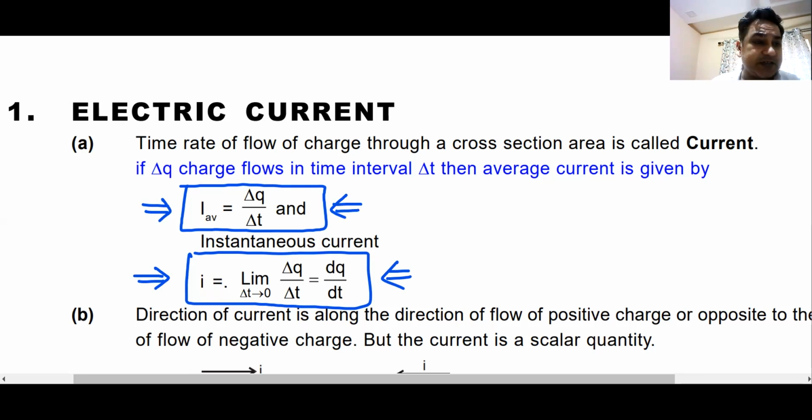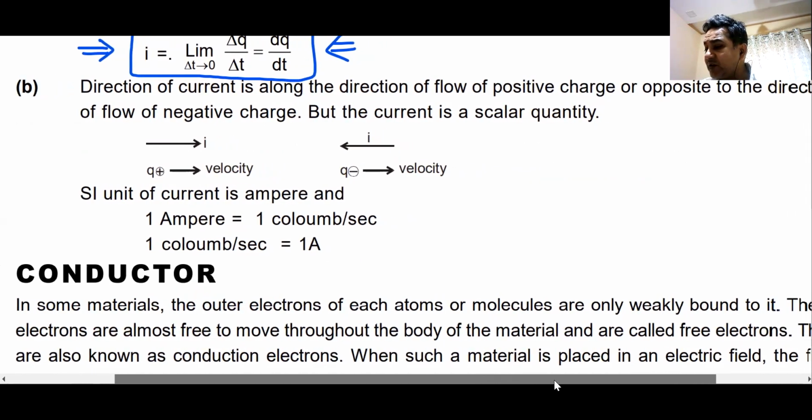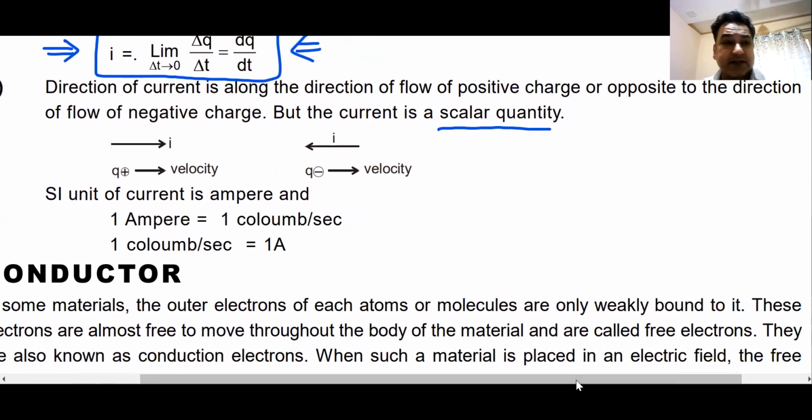Then what is the direction of flow of current? Everyone knows the direction of flow of current is the direction of flow of positive charges, which is opposite to the direction of flow of negative charge. Remember, current is a scalar quantity. Why is current a scalar quantity? Anyone can tell me that? Why is current treated as a scalar quantity?